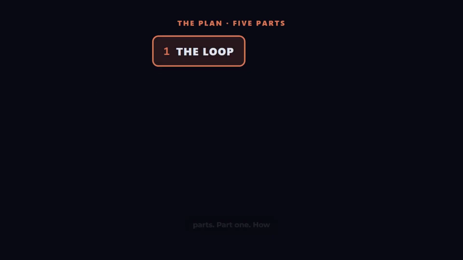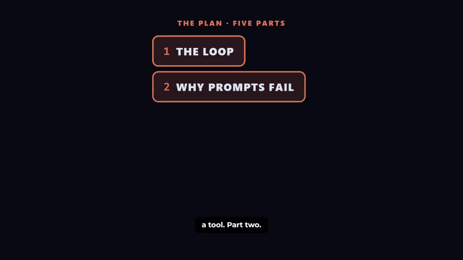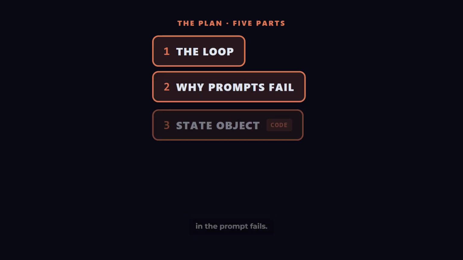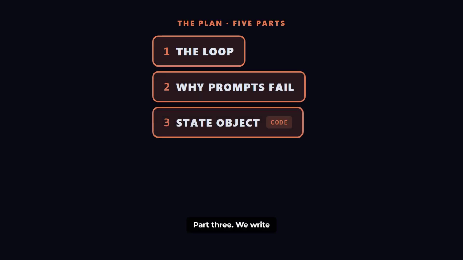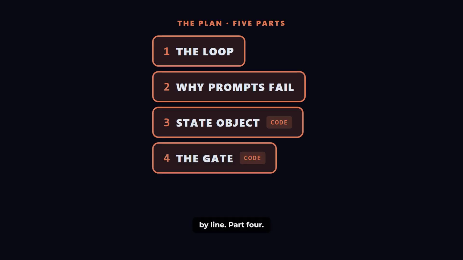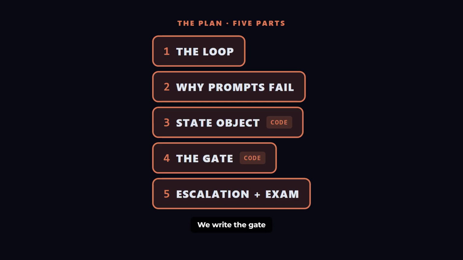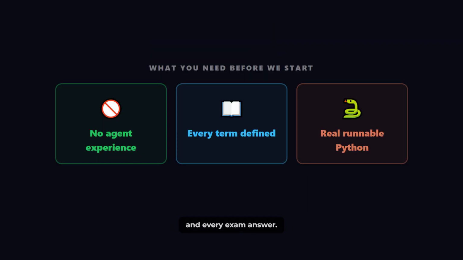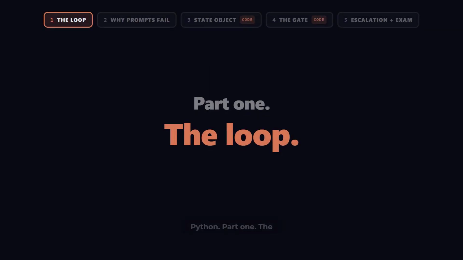Part 1, how an agent actually runs a tool. Part 2, why writing the rule in the prompt fails. Part 3, we write the state object line by line. Part 4, we write the gate that reads it. Part 5, escalation, edge cases, and every exam answer. You need 0 experience with agents. Every term gets defined the moment it appears, and every piece of code on screen is real, runnable Python.